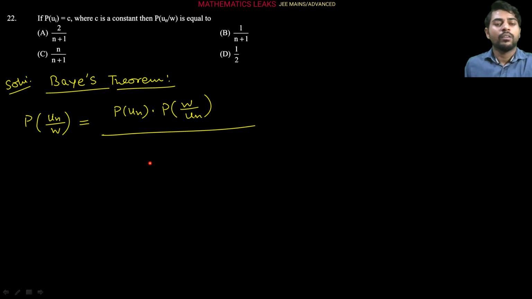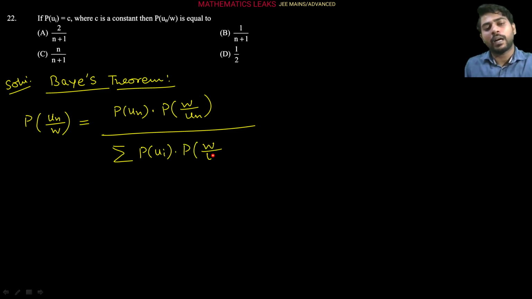Upon the probability of getting a white ball. A white ball can be drawn from every urn, correct? So you can write that directly as sigma of the probability of selecting the ith urn into the probability of getting a white ball from the ith urn, right? You can write it in this way.